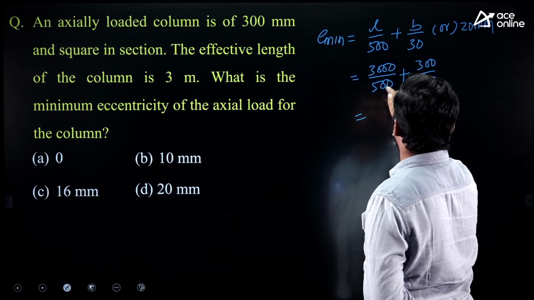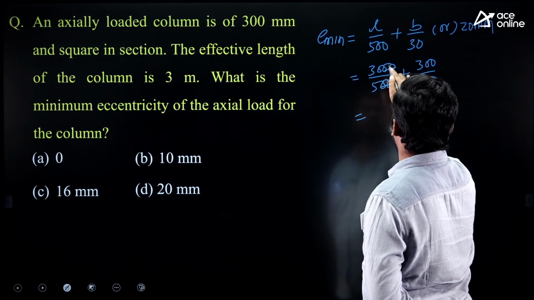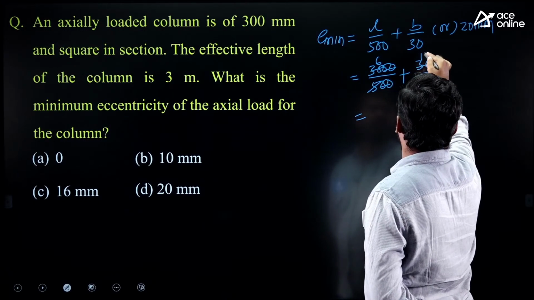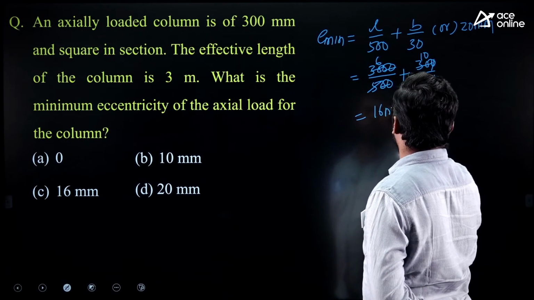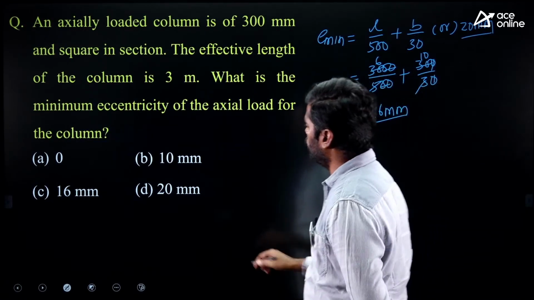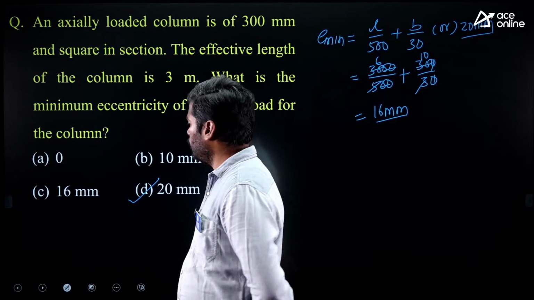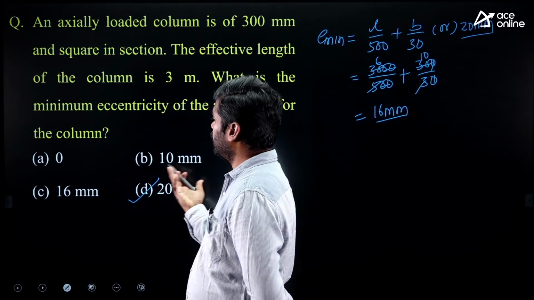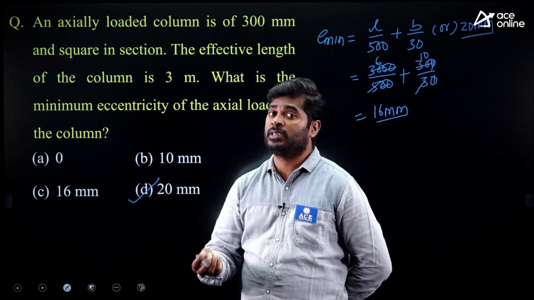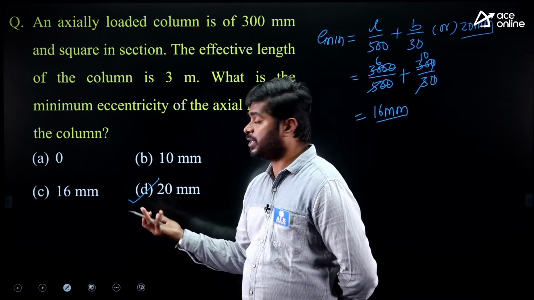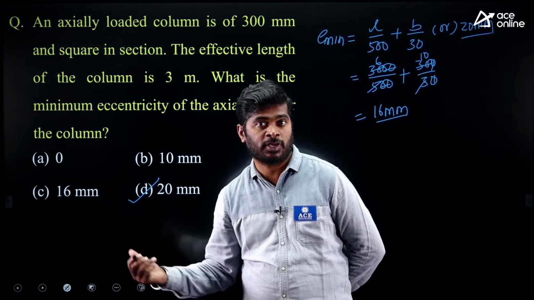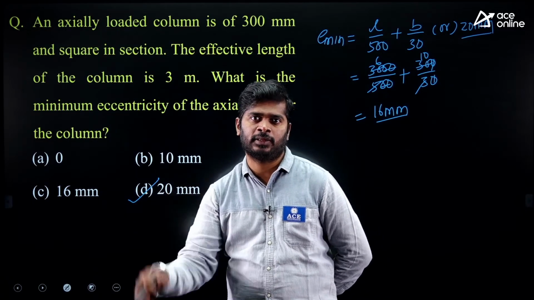If you simplify, 3000 upon 500 is 6, and 300 upon 30 is 10. So total you will get 16 mm. Compare 16 mm with the 20 mm. Take maximum of these two. 20 mm is the minimum eccentricity. Even without calculation also you can pick up minimum eccentricity required, 20 mm. No option is given more than 20 mm. So maximum is 20 mm, given as one of the options. Pick up directly.